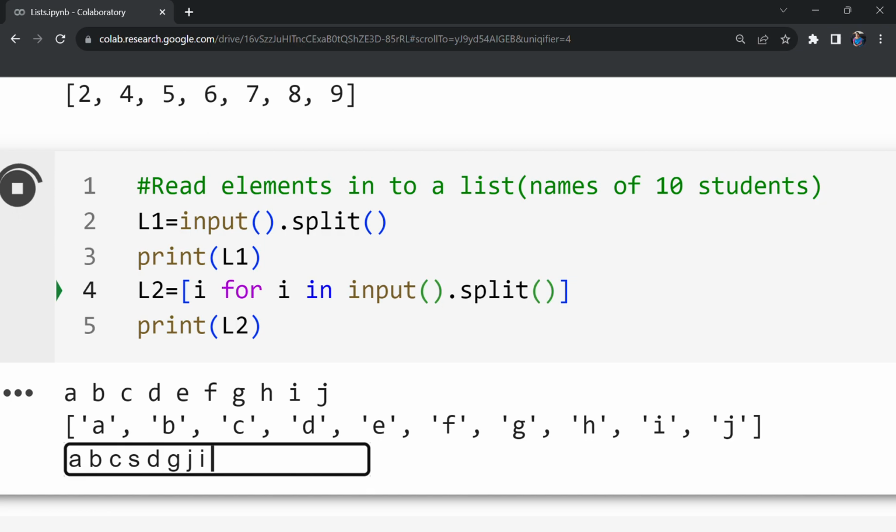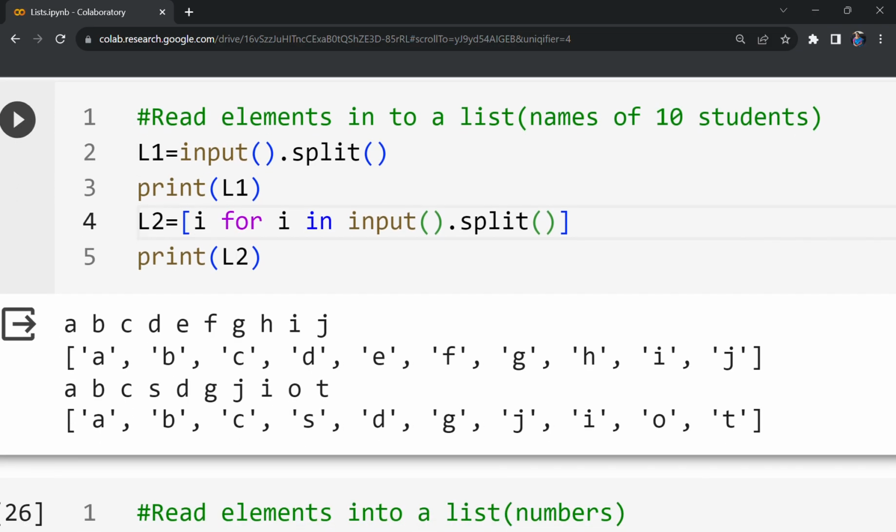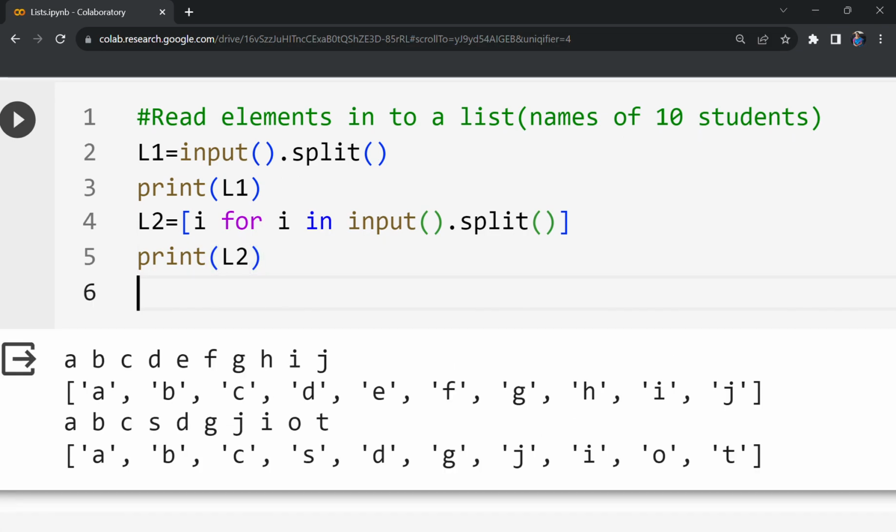How many are given? 1, 2, 3, 4, 5, 6, 7, 8, 9, 10. Here we can give any length of input actually. We are interested only in 10, but we are not restricting how many elements should enter into the list. In the next method I will show you how to restrict the elements. These two work equally the same.